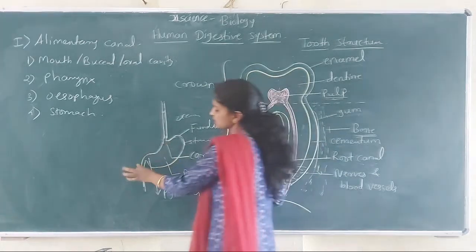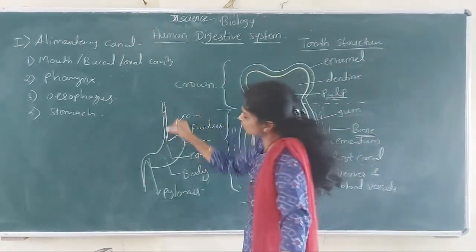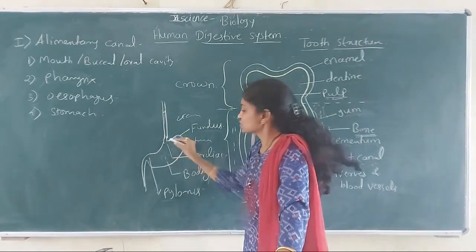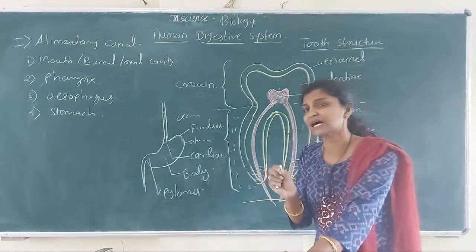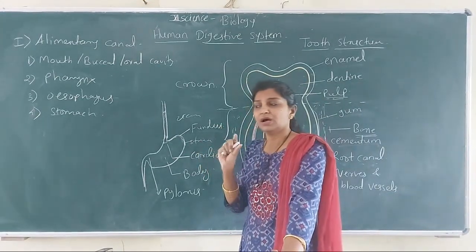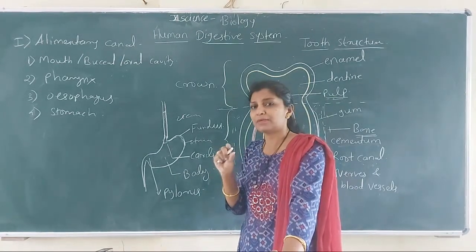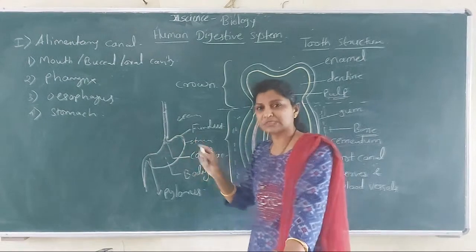The part after the stomach is the small intestine. Look, where the esophagus opens into the stomach, there is a type of sphincter. What is a sphincter? It is a muscular structure, like a flap, a valve. It is a muscular band around it, formed of muscles.